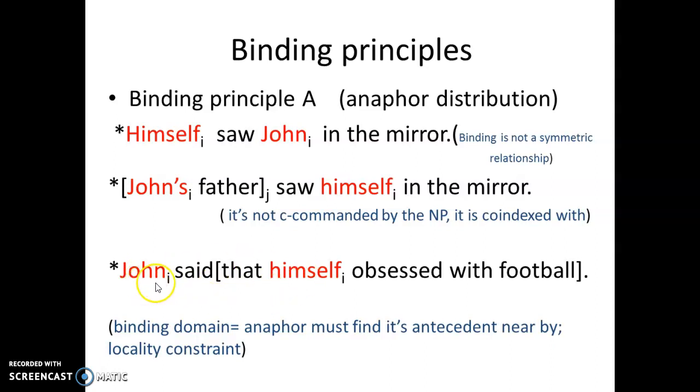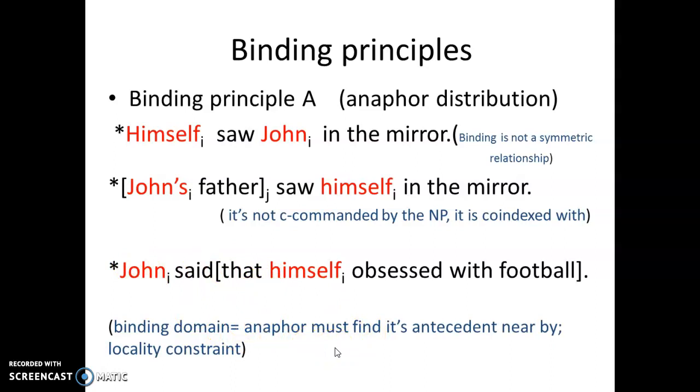As you can see here, "John said" is one clause, and "that himself obsessed with football" is another clause. So although the anaphor is co-indexed with the binder John here, they are bound outside its binding domain. That's why the sentence is ungrammatical.